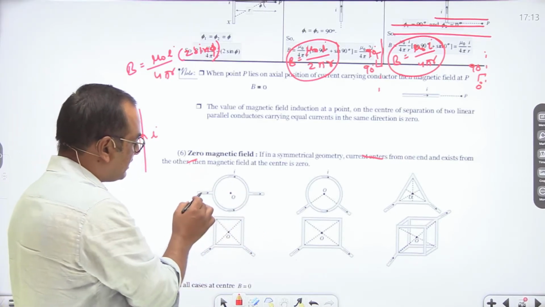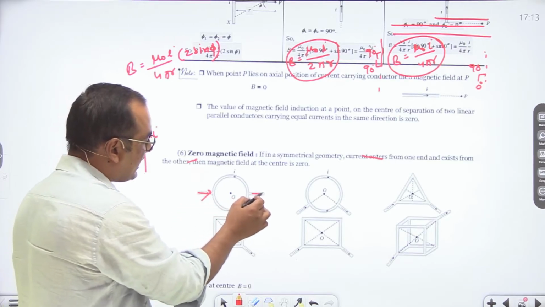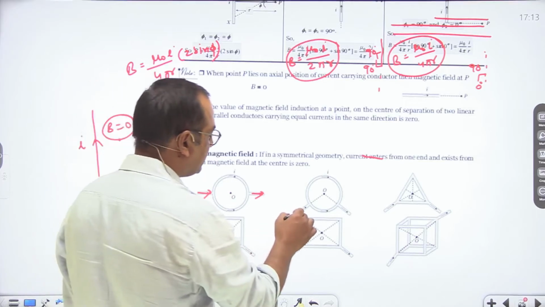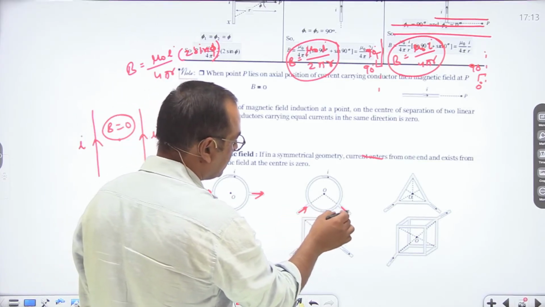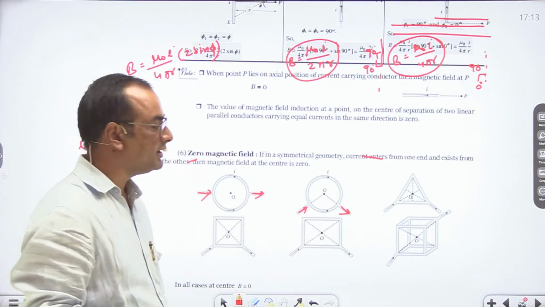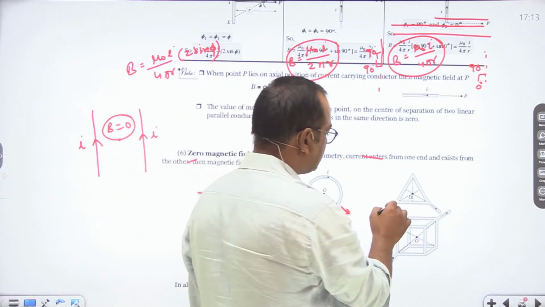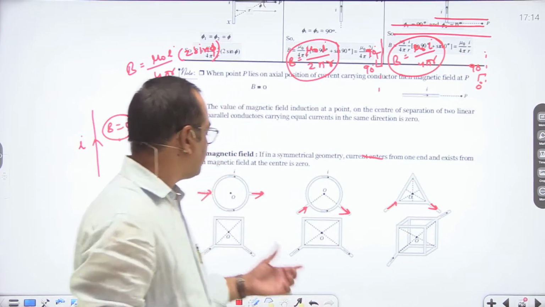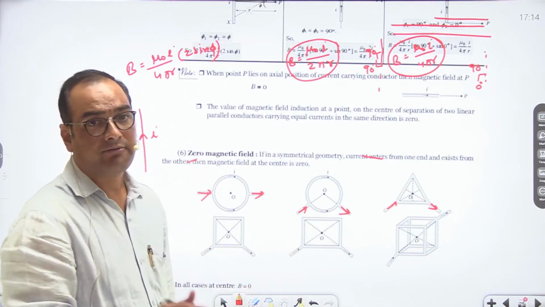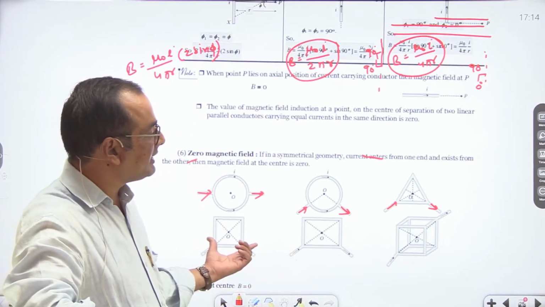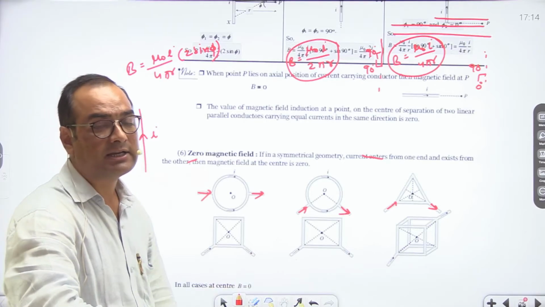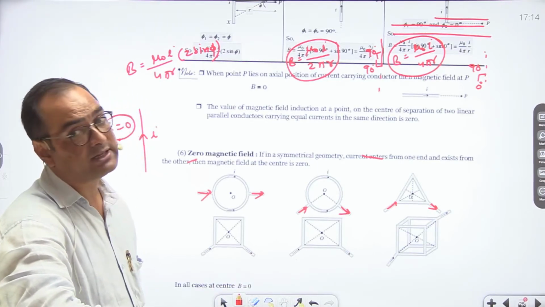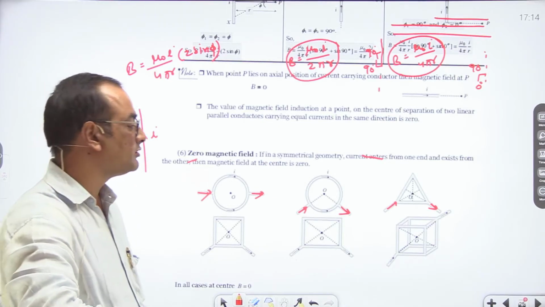So here, current is entering from here and it is exiting from here. So the magnetic field at the center is 0. Here current is entering and here current is leaving, which means again the magnetic field is 0. Here current is entering and it is exiting. So in every figure in front of you, you can clearly see that if current enters from one end and exits from another end, then the magnetic field at the center of that symmetric figure will be 0.